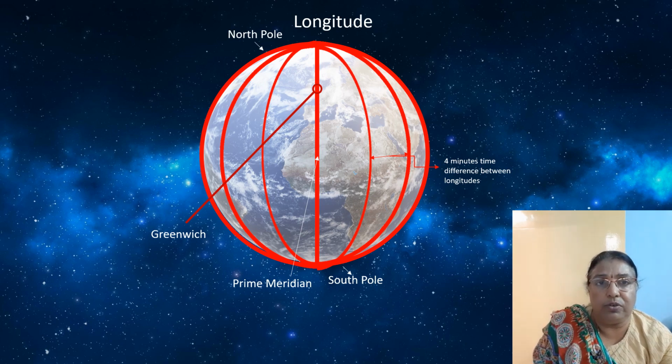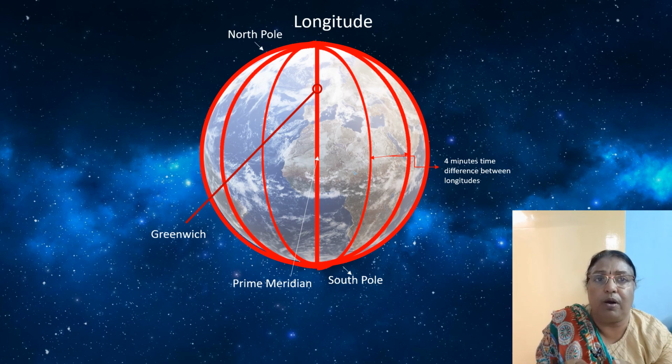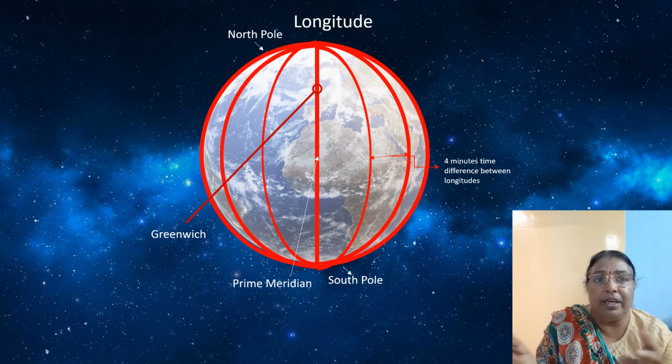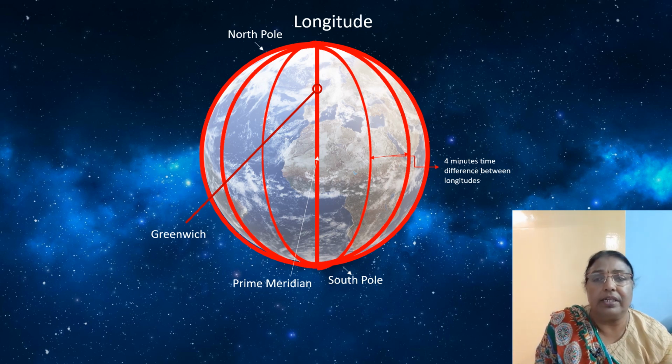And these longitudes are primarily used for finding time. Latitudes and longitudes are used for finding location. Other than that, latitudes are used for studying climatic zones, because there are planetary winds, there are different types of wind blowing, and they vary according to the climatic zones. So for that, the study of latitudes is very important.